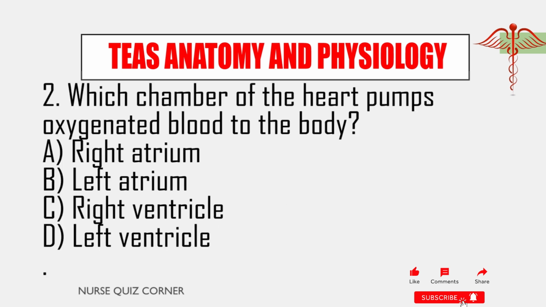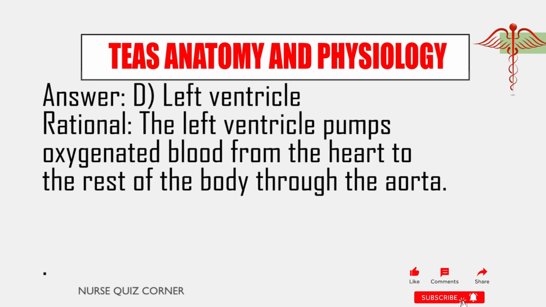2. Which chamber of the heart pumps oxygenated blood to the body? A. Right atrium. B. Left atrium. C. Right ventricle. D. Left ventricle. Answer: D. Left ventricle. Rationale: the left ventricle pumps oxygenated blood from the heart to the rest of the body through the aorta.